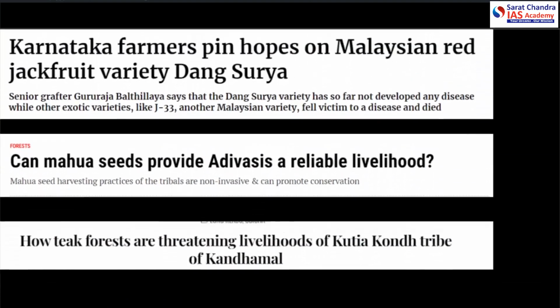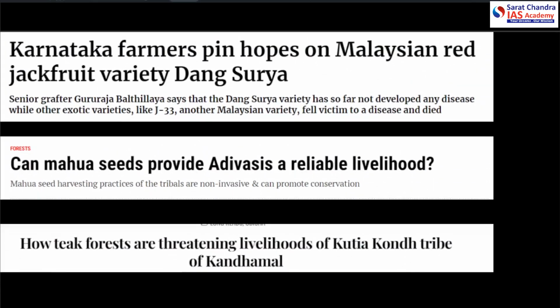Alright, let us see the news which have been recently published around this jackfruit tree. Karnataka farmers pin hopes on Malaysian red jackfruit variety, Dang Surya. So the jackfruit is most often in the news from Karnataka region or Kerala region because it is one of the favorite food of the elephants there.